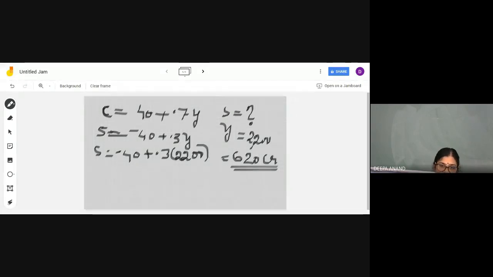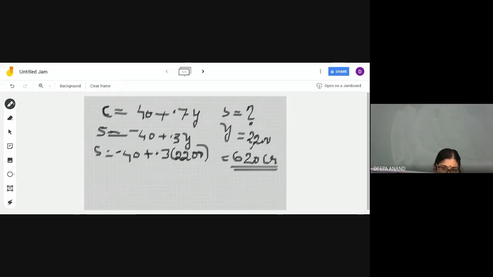If the consumer spends 60% of the additional income, determine the saving function, consumption function, and BEP level of income.